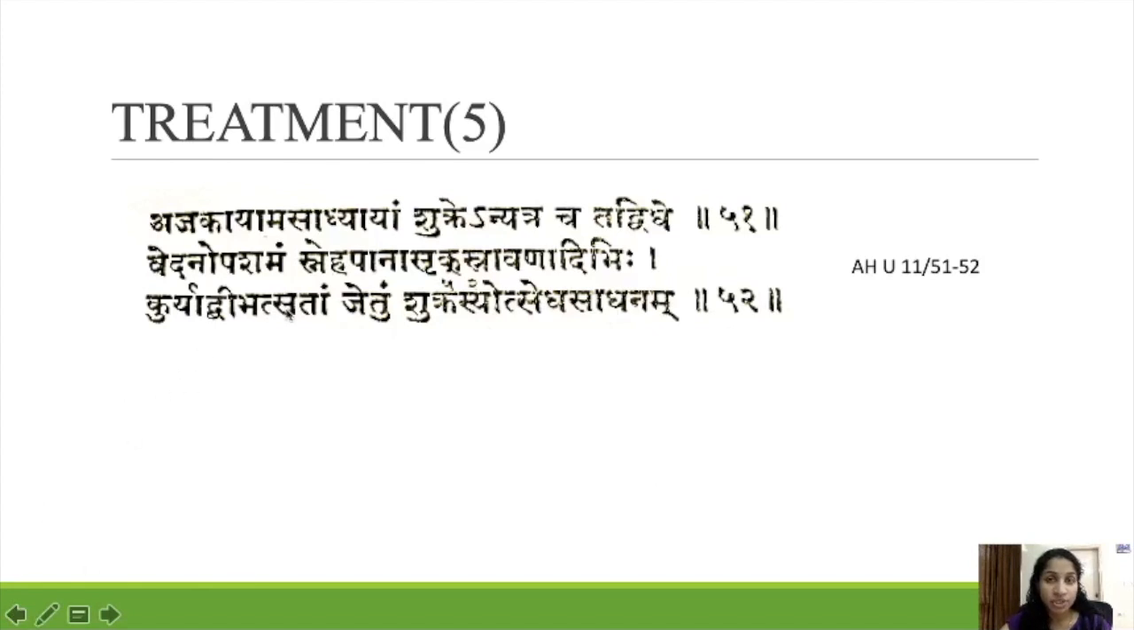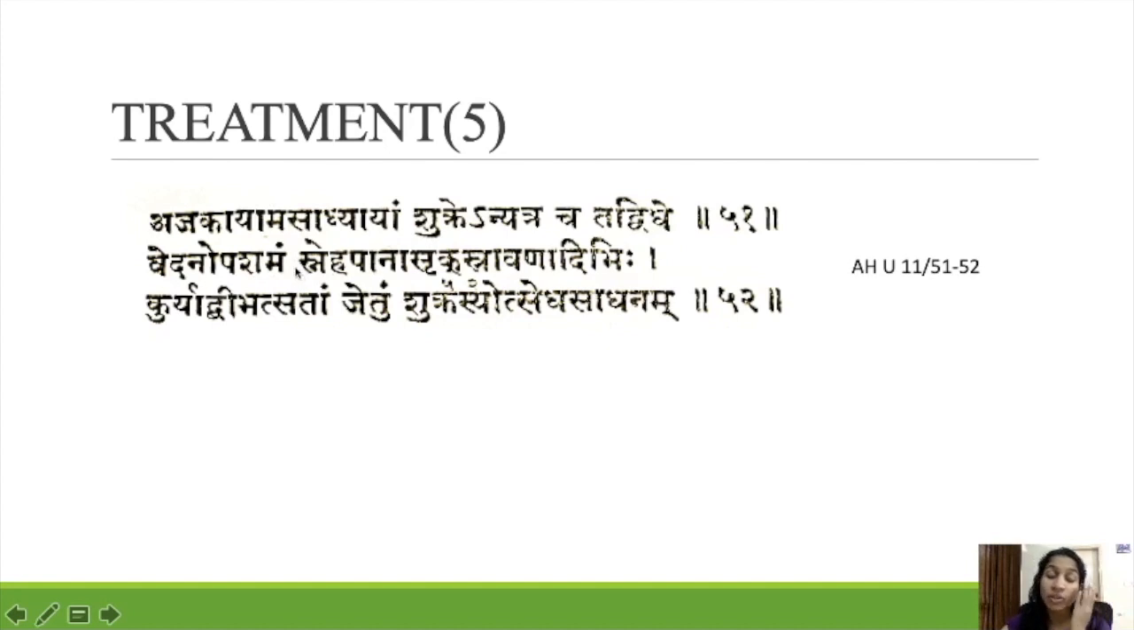Ajakayam, this is mentioned in Ashtangahridaya. Ajakayam asadhyayam shukre anyatrascha tatvide, vedana upashamanam snehapana asrik sravanadibihi kuryad bivalsatam jedum shukrasya utseda sadhanam. So in asadhya ajakajata or asadhya shukra, we have to adopt this treatment, vedanopashamanam.